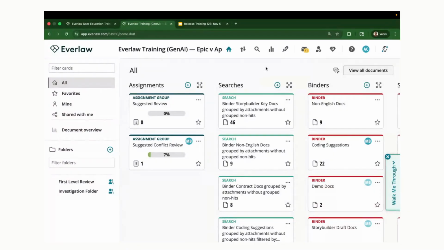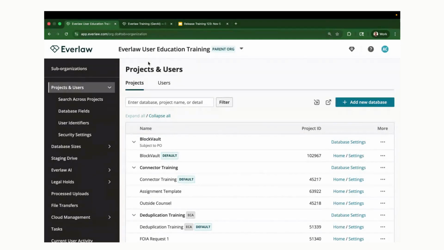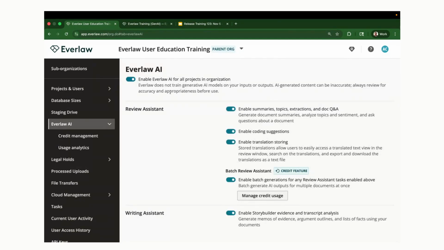First off, since we'll turn these on at the org level, I'll click on my organization home here, which will take us over here. A couple things have changed around this AI tab, but we can click into it, and we'll see this new toggle where we can enable the Everlaw AI features across all of our projects. What this does is say at an organization level, we're okay with using these no-cost AI features. Then on an individual project level, the project admin can decide to turn those on and off for each project.